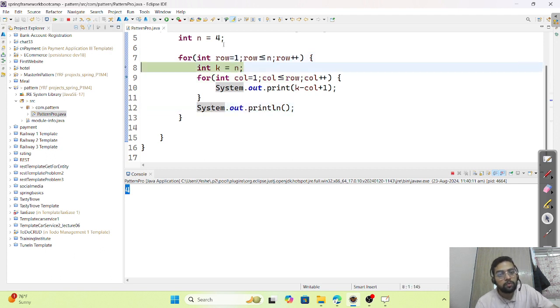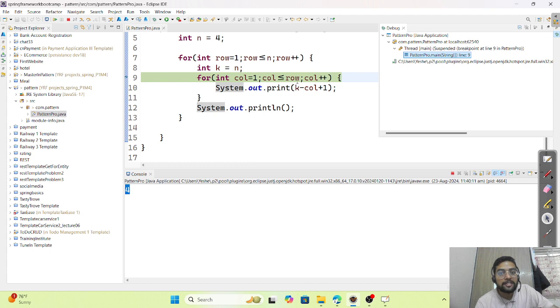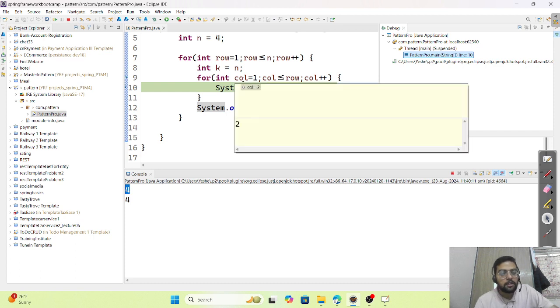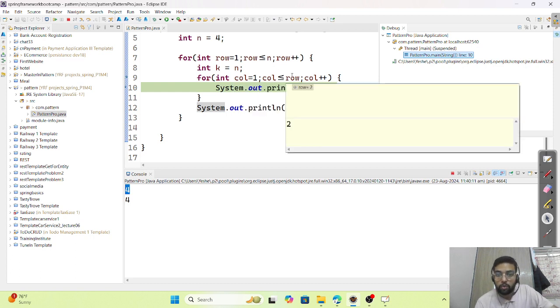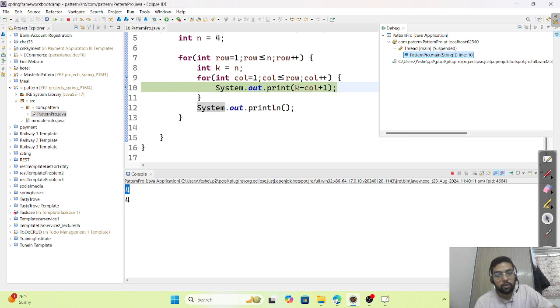Then row is 2, k again initialized to n. What is n? n is 4. Now row is 2 and column is 1, so 1 less than equals 2, condition true, came inside. k minus column plus plus, so minus 1 plus 1, cancel, again printed 4. Then column plus plus, column is 2 now, and 2 is less than equals row, which is also 2, condition again true. So k minus column is 2, so 4 minus 2, 2 plus 1, 3.